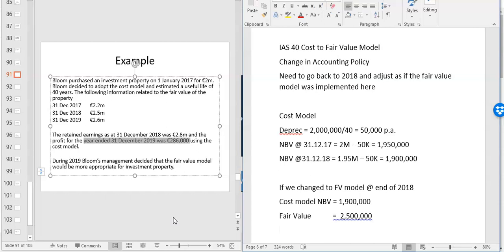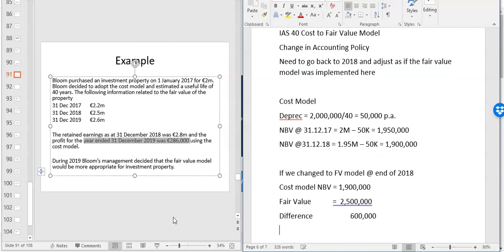Or if you want to call it the difference. The difference there, 600,000. So what we're saying there, and this is important, is we're saying the carrying value of the asset is 600,000 bigger because we've changed the accounting policy. Because we've gone from a cost model, which would be 1.9, to the fair value model. Right? And that will be reflected in the 2018 accounts and the opening retained earnings as well.